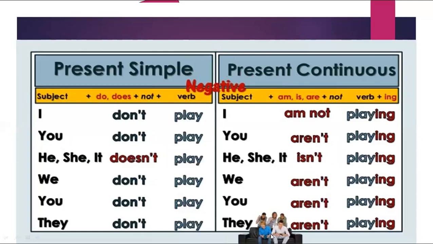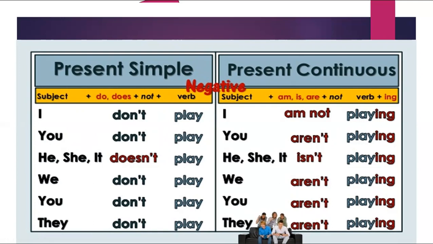Okay, what about the negative form? In present simple, you're going to use do or does plus not plus infinitive. When I say I, you, we, they, with don't, I can say I don't, you don't, we don't, you don't, they don't. Here I repeated you twice because one of them is for singular and the second one is for plural. But if you want to use he, she, or it, plus doesn't plus infinitive, when I say Jack doesn't like ice cream.